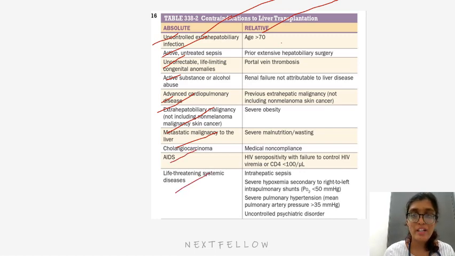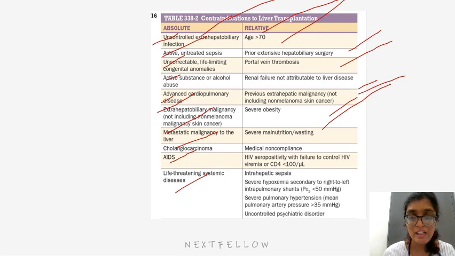Relative contraindications are age greater than 70, prior extensive hepatobiliary surgery, portal vein thrombosis, renal failure not attributable to liver disease, previous extrahepatic malignancy not including non-melanoma skin cancer, severe obesity, severe malnutrition or wasting, medical non-compliance, HIV seropositivity with failure to control HIV viremia or CD4 count less than 100. Intrahepatic sepsis, severe hypoxemia secondary to right to left intrapulmonary shunts, severe pulmonary hypertension, and uncontrolled psychiatric disorder.